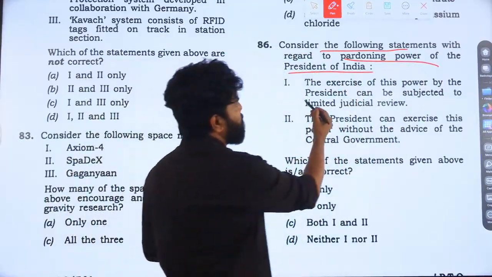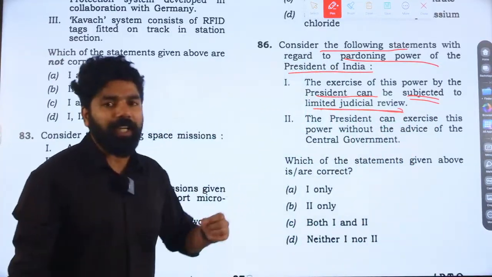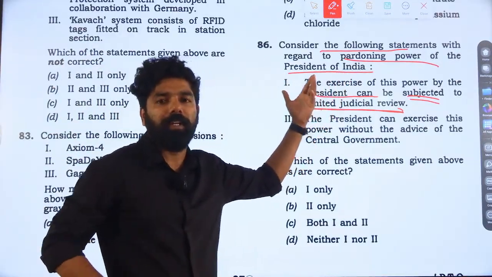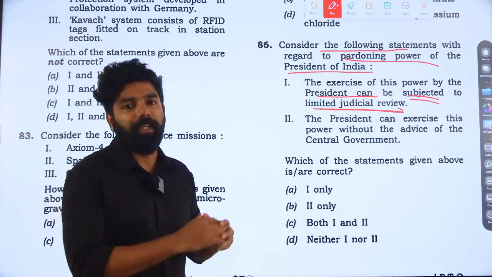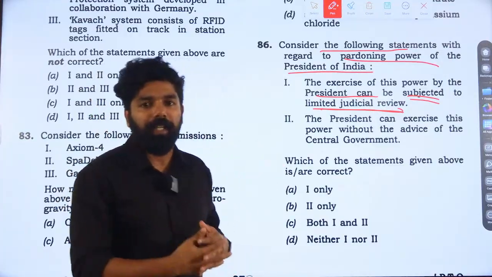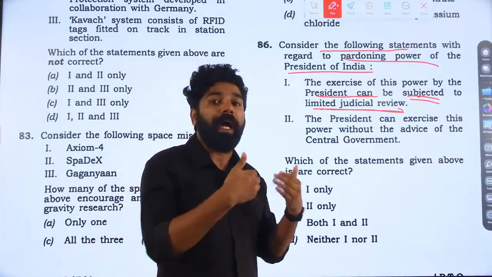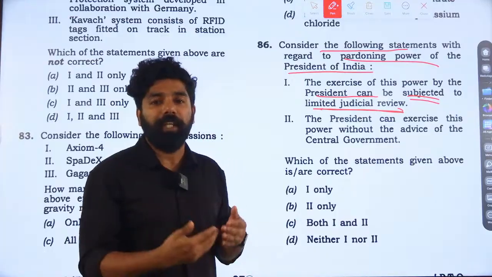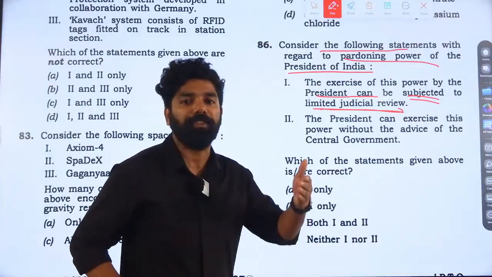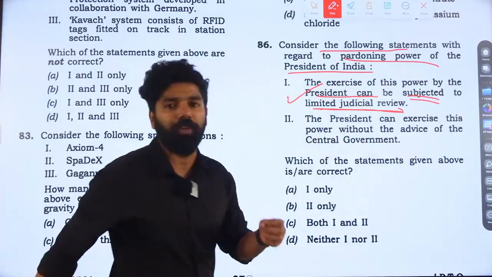The exercise of this power of the President can be subjected to limited judicial review. When we studied this topic and discussed it in class, we discussed that for this power of the President under Article 72, if the decision taken by the President, in this case the pardoning power, is in bad faith or arbitrary, then we can challenge it in the judiciary. A limited level of judicial review is available in case of the pardoning power exercised by the President of India. So this statement is correct. Limited judicial review is available.